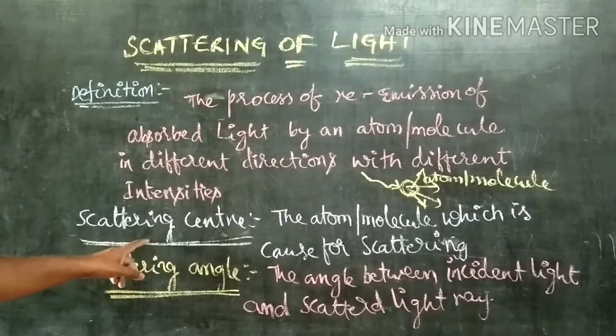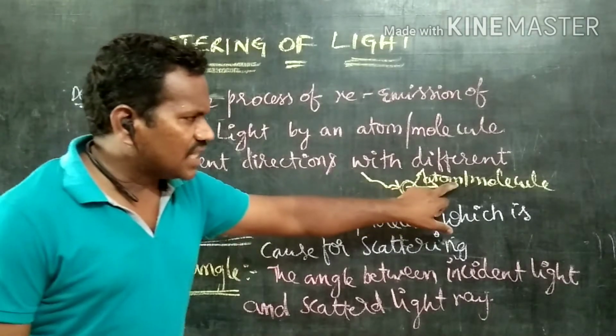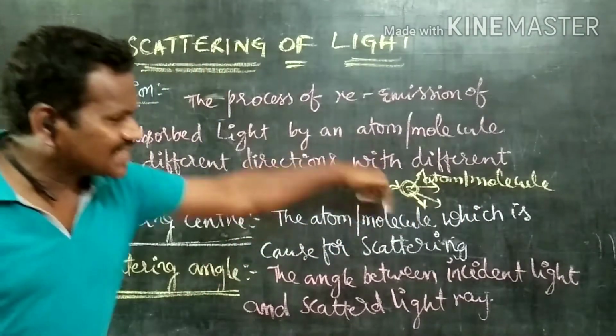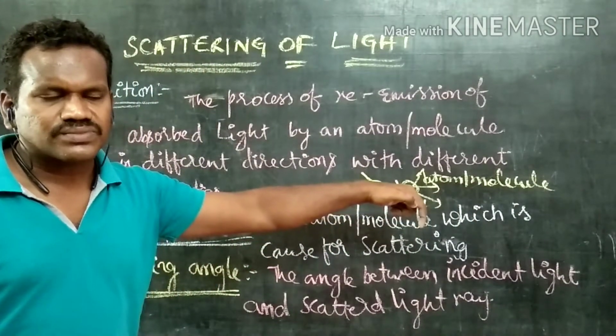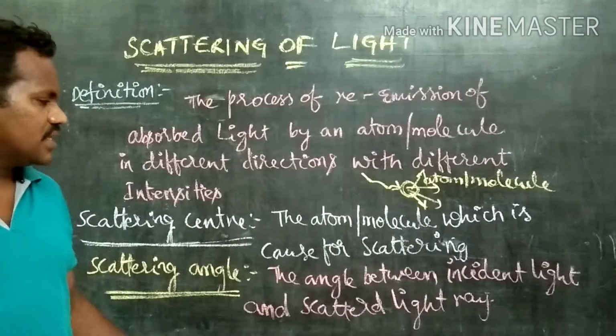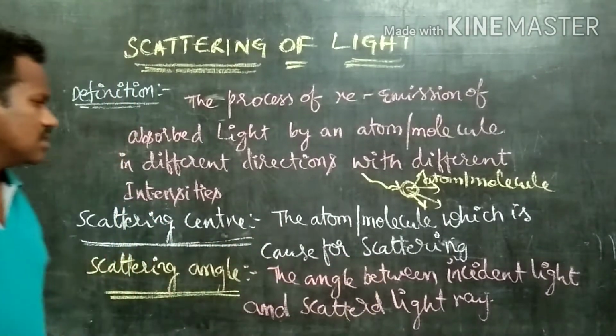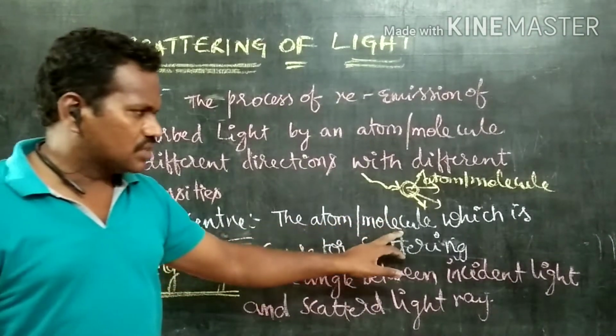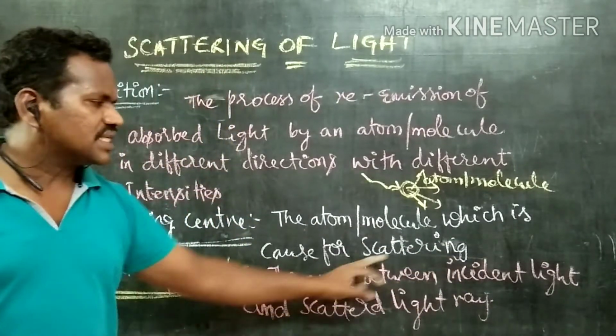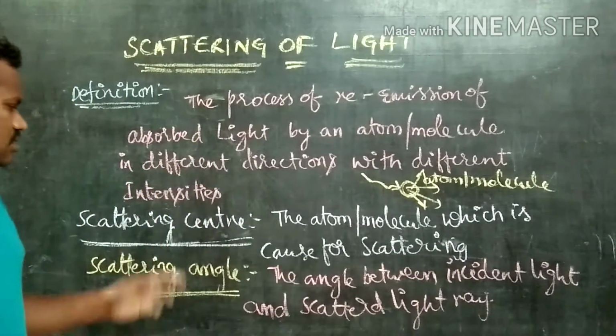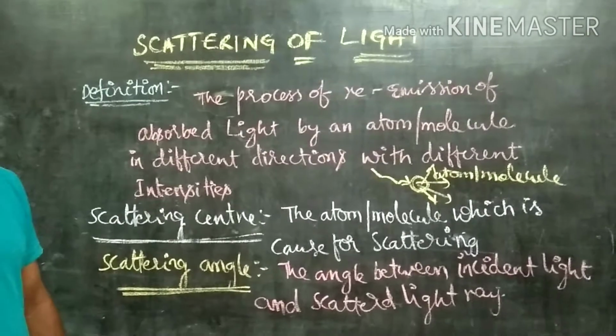Now come to the second definition, scattering center. See here, the atom or molecule which is absorbing the light, that atom or molecule is called the scattering center. The atom or molecule which causes the scattering is called a scattering center.